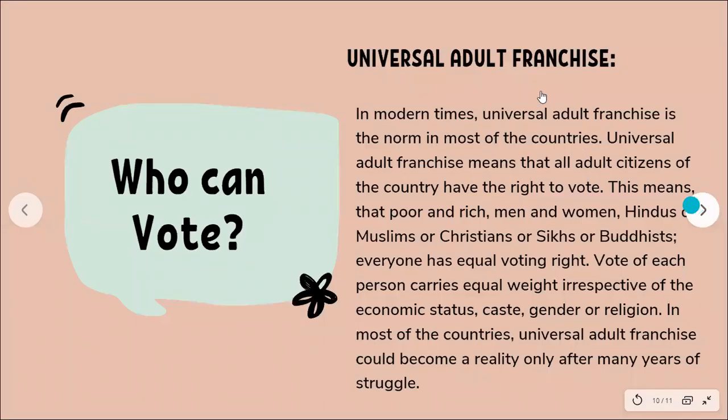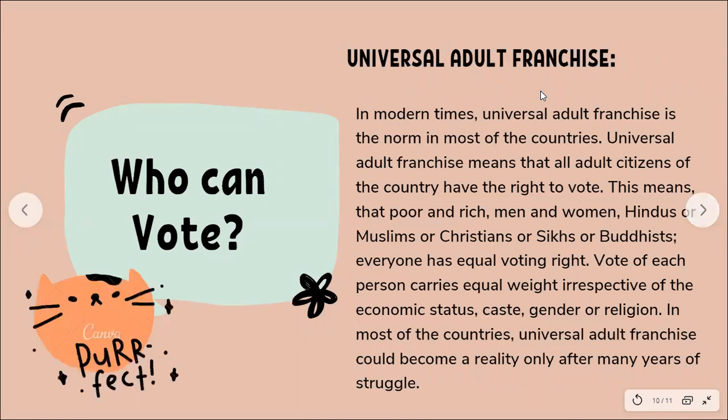Lastly, what makes democracy so beautiful and the best form of government is the fact that there is universal adult franchise, wherein people above 18, everyone, have the right to vote. With this, we end this chapter.